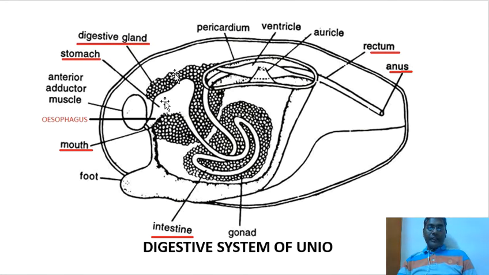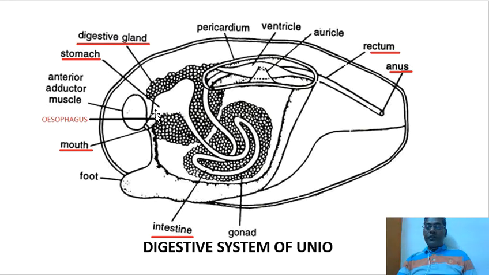Now coming to the digestive gland, which is also called the hepatopancreas, or the liver. The liver is the only digestive gland which surrounds the stomach from the lateral and posterior sides. It is a large paired structure of dark brown or green color. It opens into the dorsal part of the stomach by many ducts. It secretes digestive enzymes, and its cells are capable of ingesting food particles, where intracellular digestion also can occur.